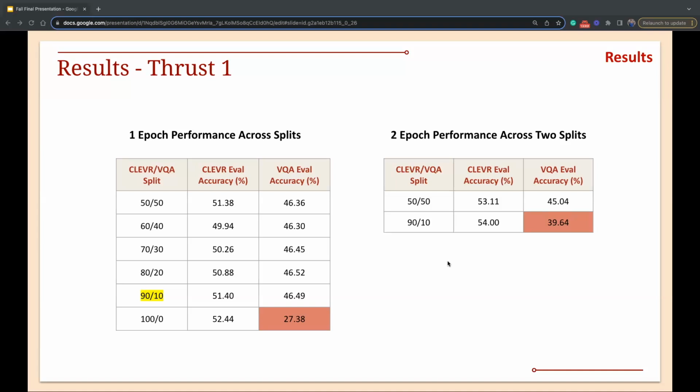So even though the performance significantly dropped from VQA at a 100-0 split, we realized that introducing even a small amount of real images helped preserve that performance. However, when we did train this for more epochs than just one, we did see the 90-10 split did go down, while the 50-50 split maintained the performance. However, we see that the 50-50 split and the 90-10 split are fairly similar in performance. So we realized that doing just one epoch of a small amount of real images and a large amount of synthetic images would be fairly equivalent to multiple epochs of this 50-50 kind of split, right? It's not learning as much from synthetic images.